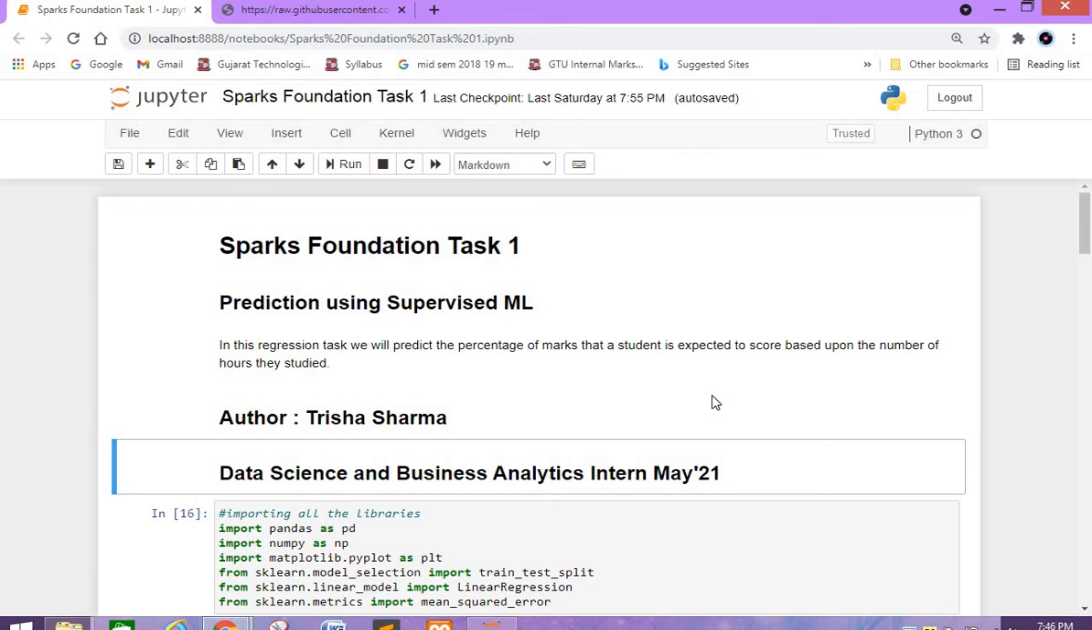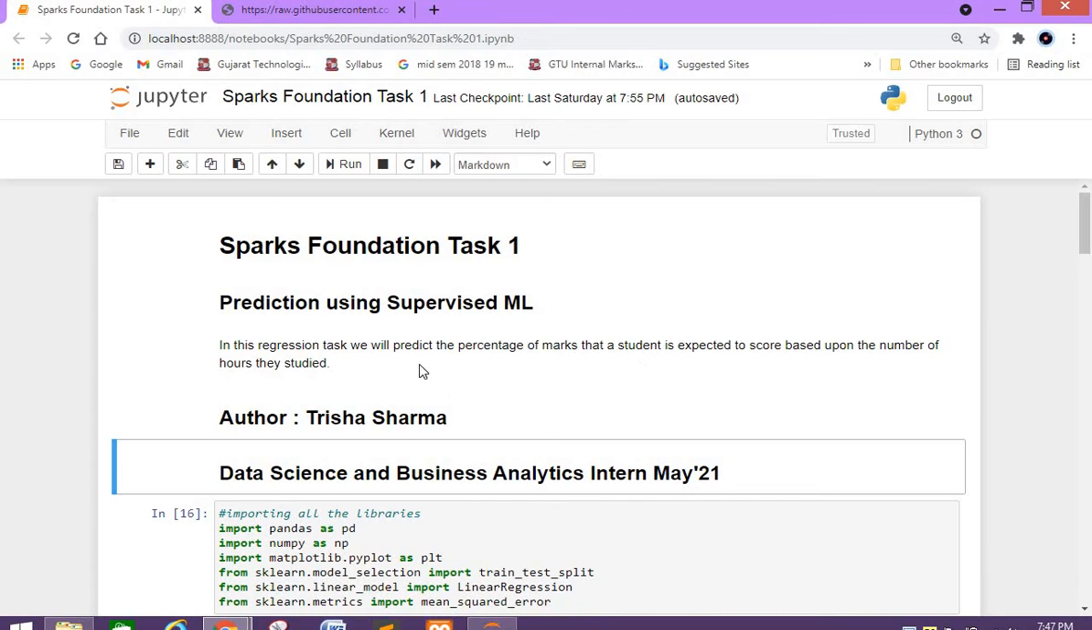The task is prediction using supervised ML. Supervised learning is a machine trained using labeled data. The datasets are said to be labeled when they contain both input and output parameters in them.